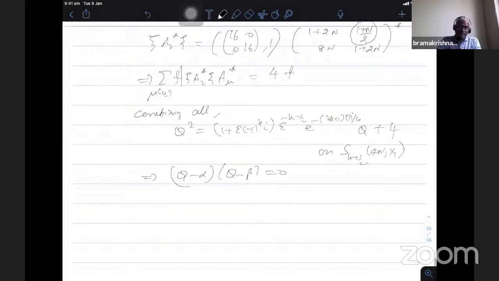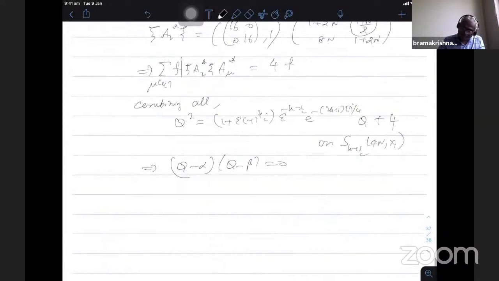Therefore, he introduced one operator which satisfies the quadratic equation, and then we have to show that the α eigenspace is the plus space. That is what remains. Another thing is that it has to be self-adjoint, a Hermitian matrix, we have to say. So what is the adjoint of Q?